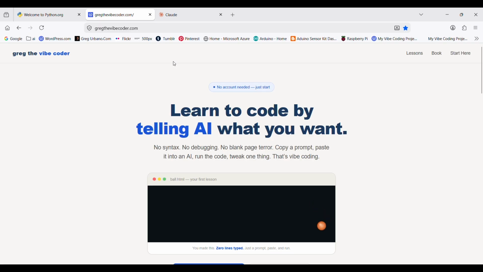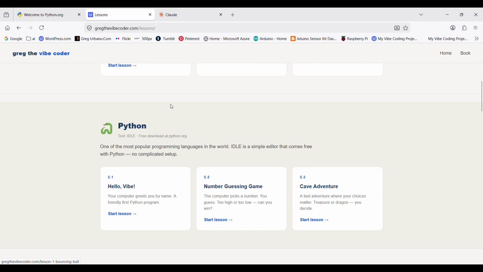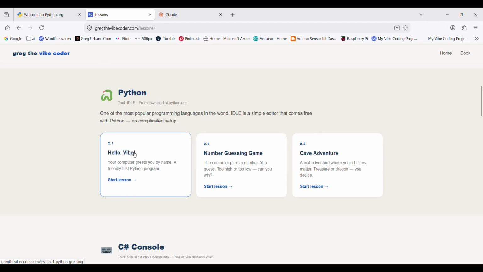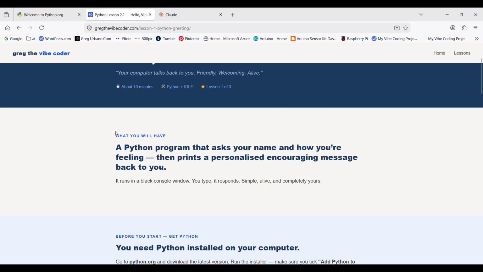HTML is done. 3 lessons, 3 games, all in your browser. Now we're moving into Python. This is lesson 2.1, Hello Vibe. And it's a big moment because this is your first real programming language.